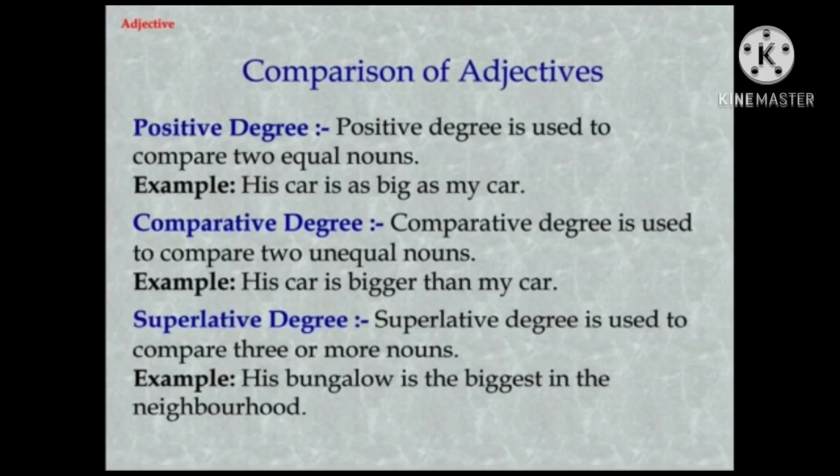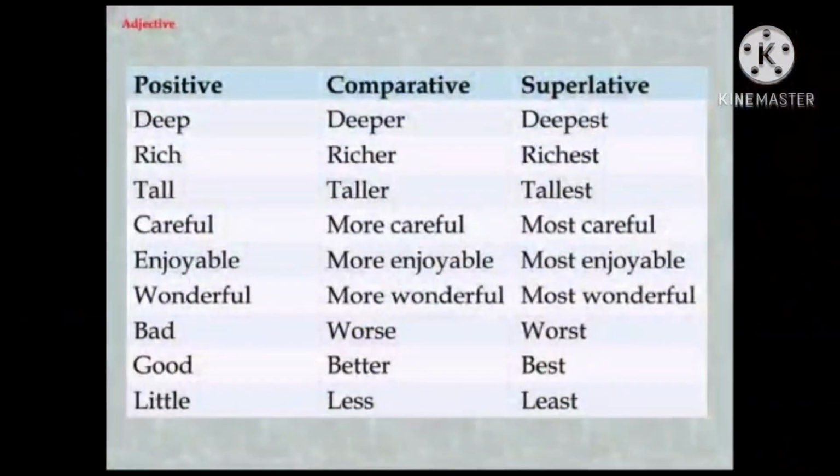Right? So in these 3 degrees you can see in the first degree we simply describe two equal nouns. In the second we compare two unequal nouns, and in the third we compare three or more nouns and we give the superlative degree, as in that is the best. Like we remember good, better, best, right? So good is the positive degree, better is comparative and best is superlative.